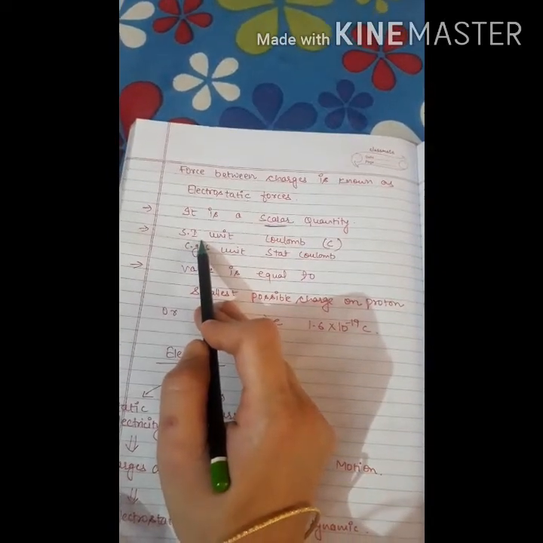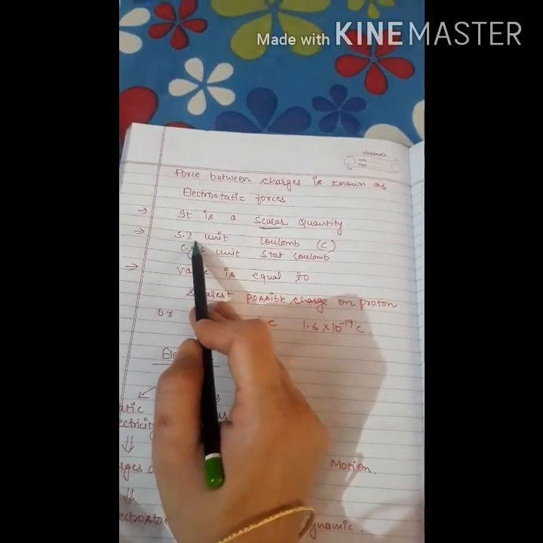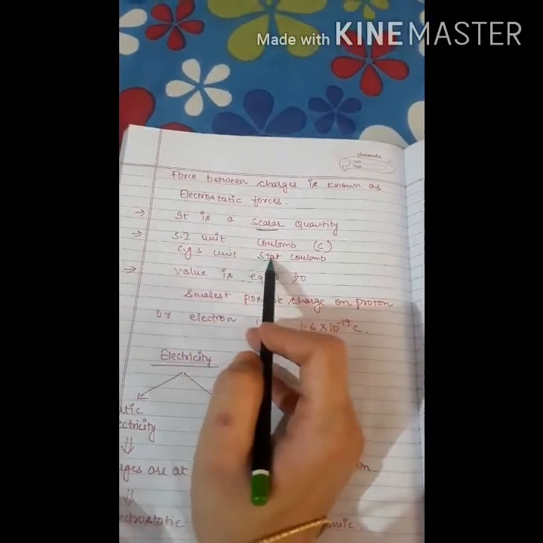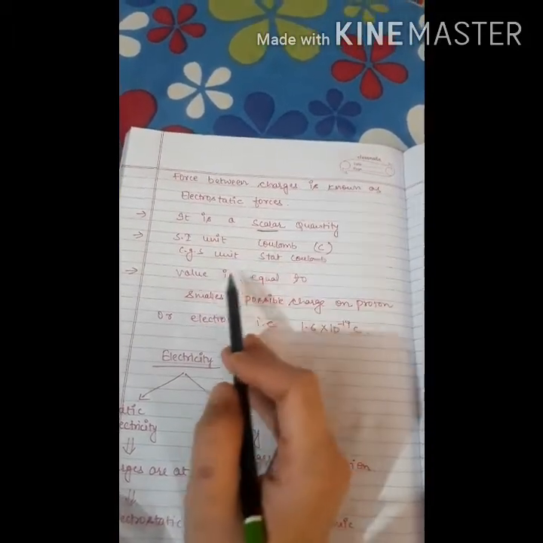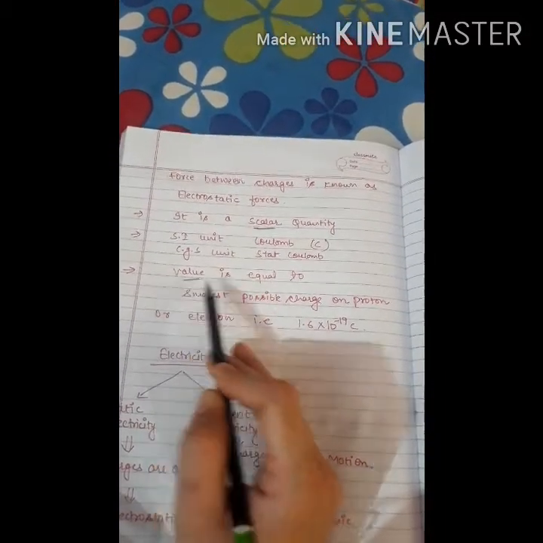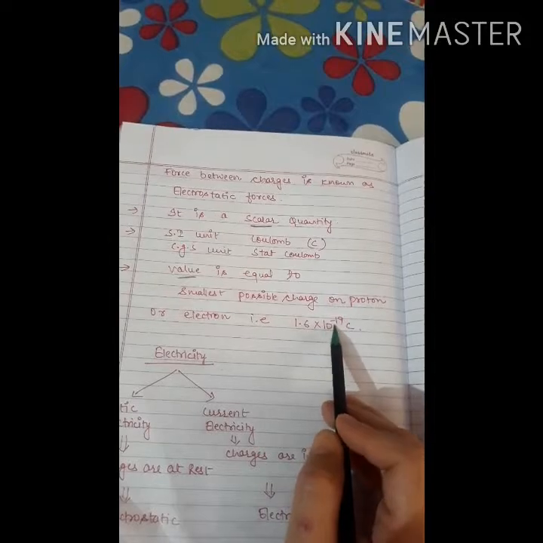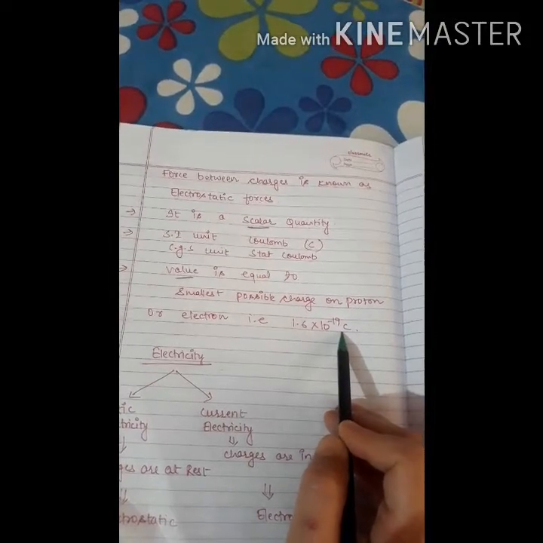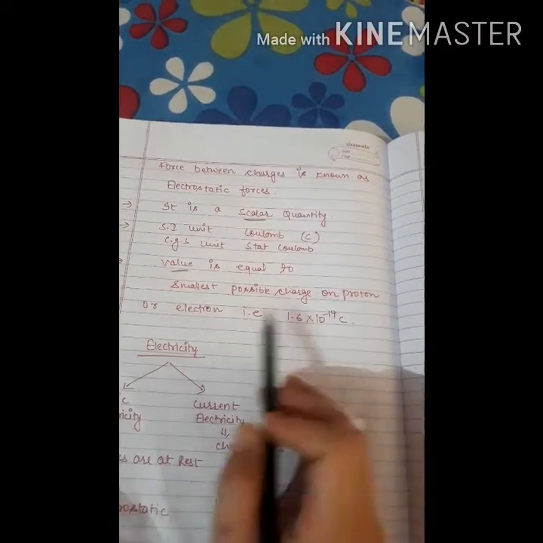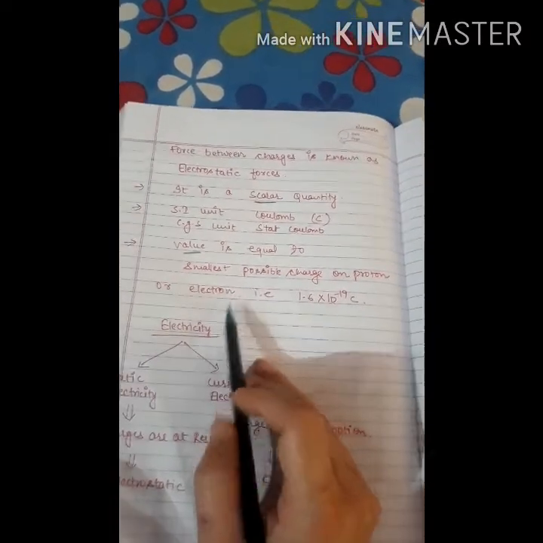If we talk about the unit system, the SI unit of charge is coulomb and the CGS unit of charge is stat coulomb. The value of charge is 1.6 into 10 raised to power minus 19 coulomb. It is the smallest possible charge on a proton or electron.